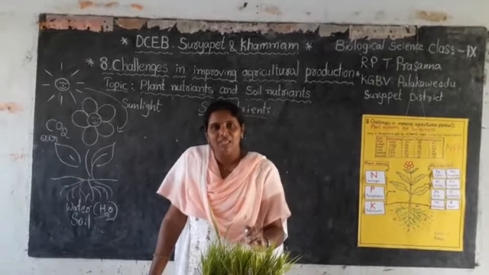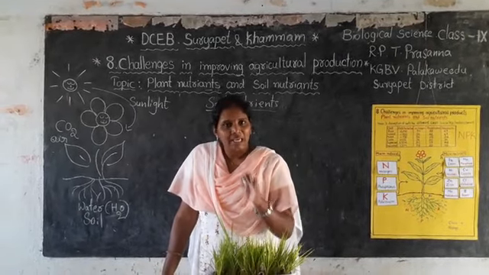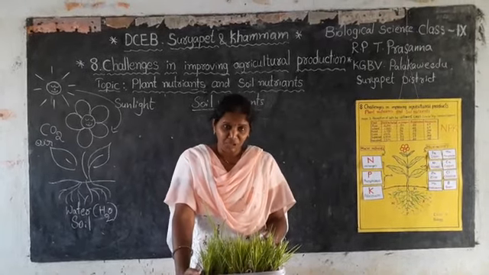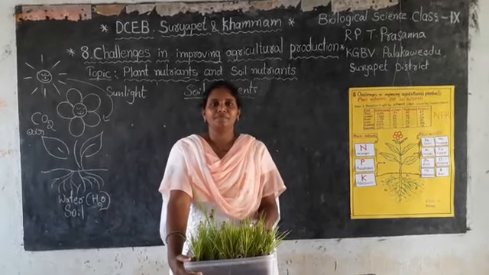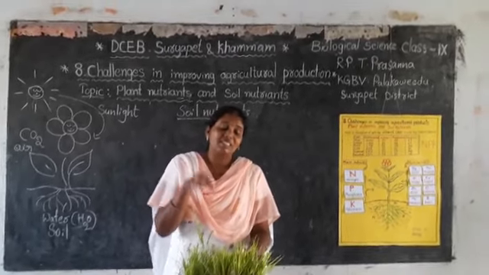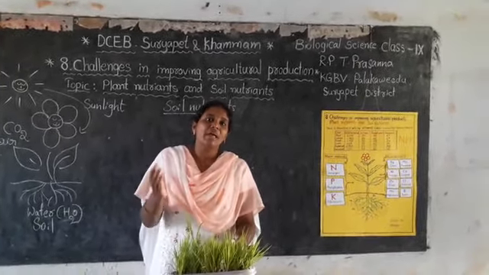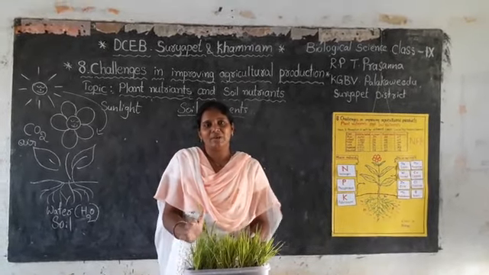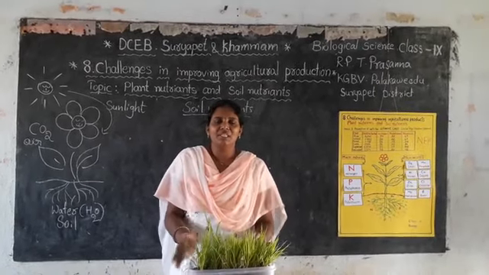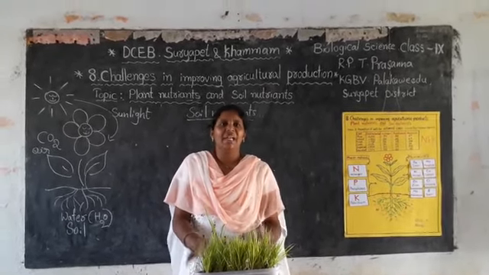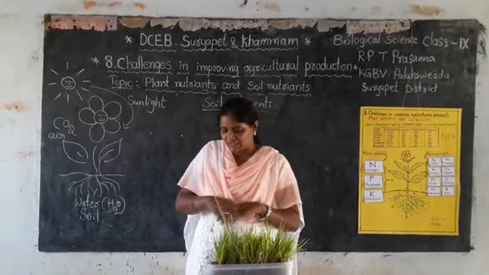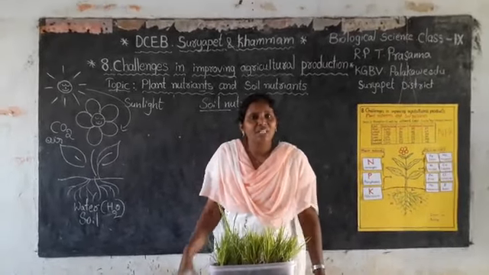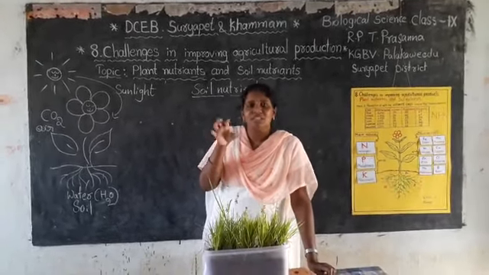Then, how does the soil replenish or get back its nutrients again? Let us know about these soil nutrients in detail. So, what is the first question I asked? If a field is cultivated for many years with the same crop, what would be the situation?